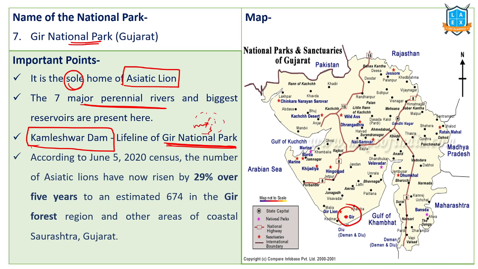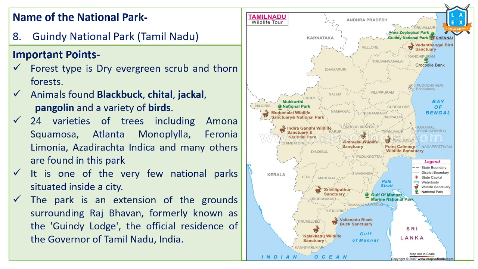The species, the animals, etc. in this particular national park survive on the waters of this particular dam. So recently, based on the recent survey, the Asiatic lion population has increased by 29% in recent years because of the conservation measures. This Gir National Forest and Gir Forest region and other coastal areas, if you observe, is very near to the coastal area, near the Gulf of Cambay. So this particular area has seen an increase in Asiatic lions. Gir National Park, Gujarat.